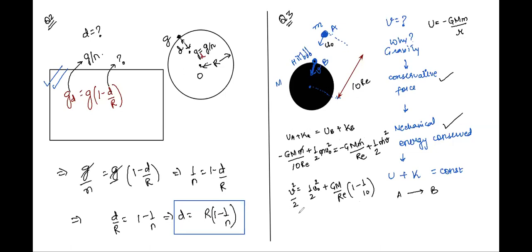And then you can take 2 to the other side to give you v square is equal to u naught square plus 2 times GM by RE times (1 minus 1 by 10). So which answer does it match, Karuna, from the given choices?